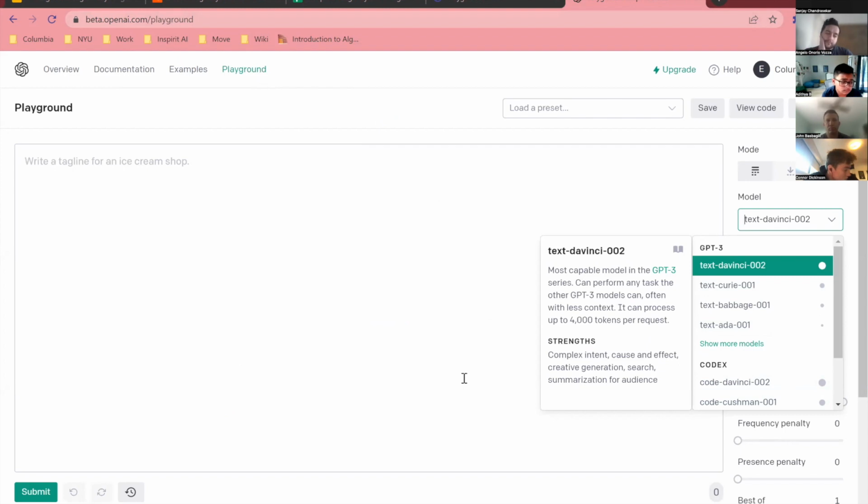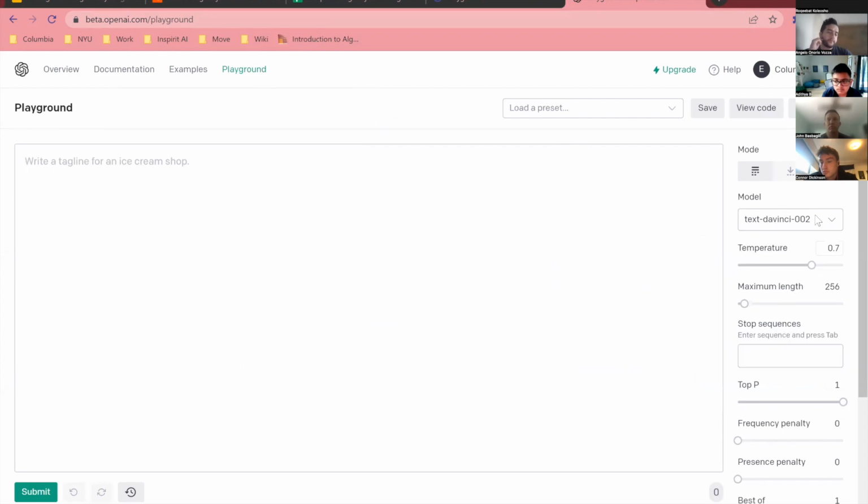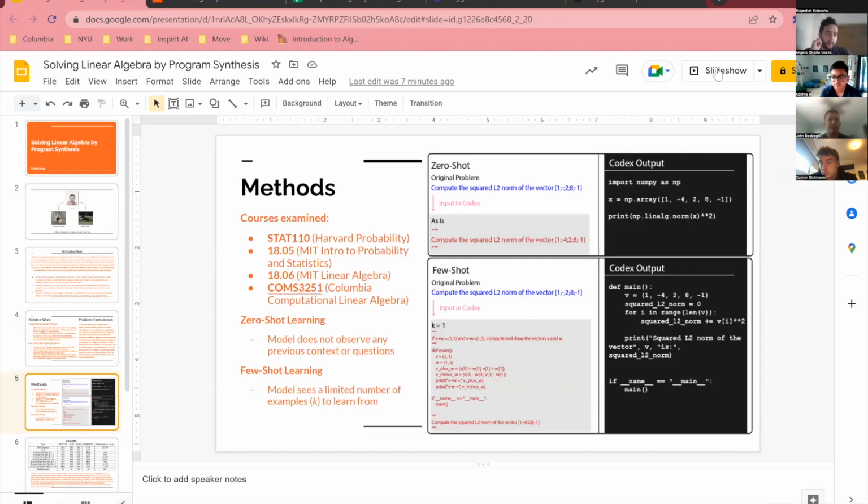The last time, I know my research team, some of us had problems getting access to this, but I believe if you just put that you're doing this for research, I think they give a few credits. But yeah, this is really great to explore, and this is what we did our research on. Okay, so now that I've introduced some of the tools that we're using, we'll get into what we actually did.